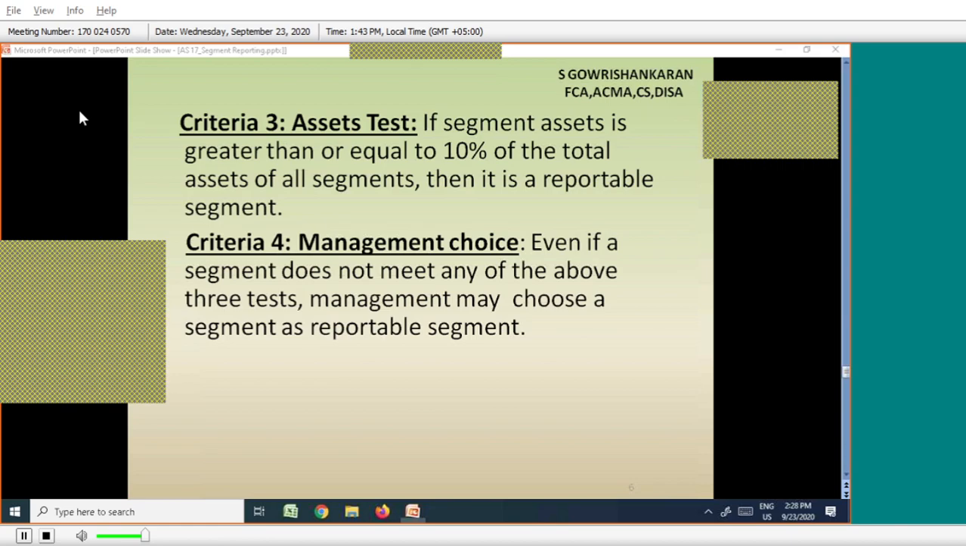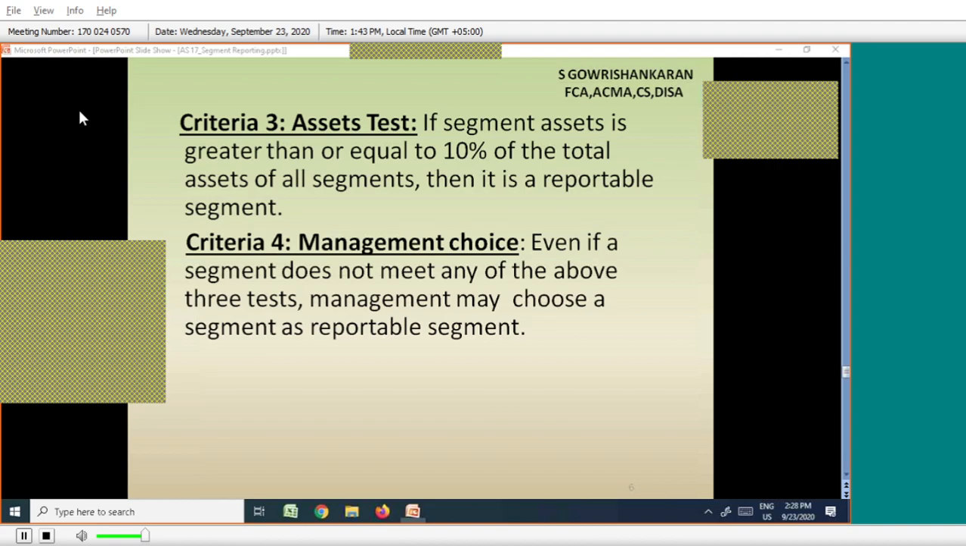Then you can ask me, if management choice is there, then they can report all the segments, sir. Then why is this criteria required? This criteria is required for compulsory disclosure. If it were only management choice, management would say we are not interested in reporting because it is a management choice, and we will not report anything.